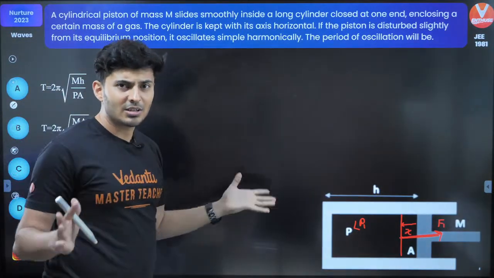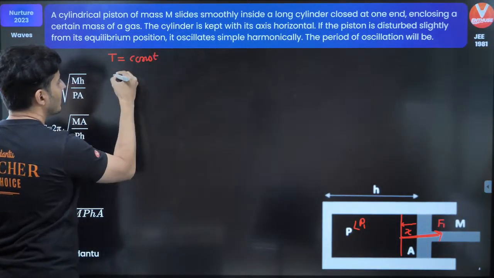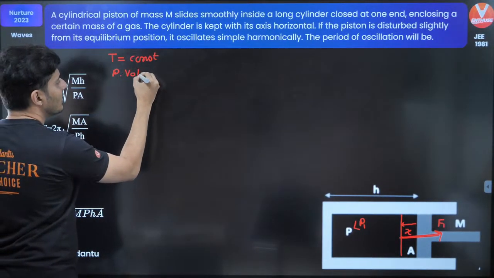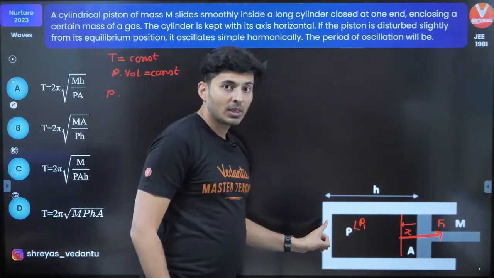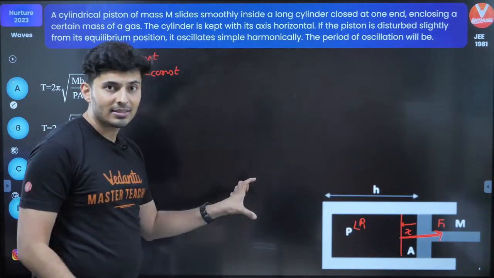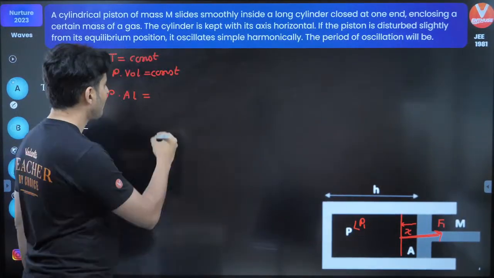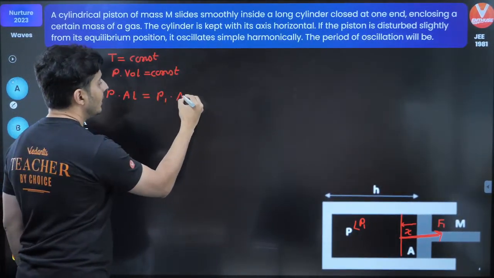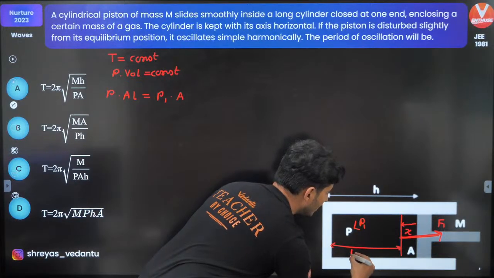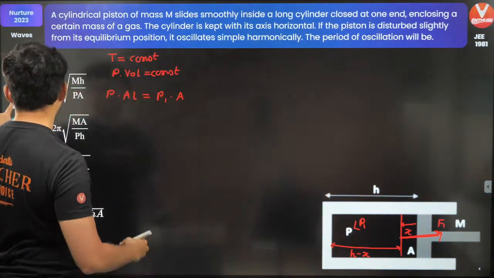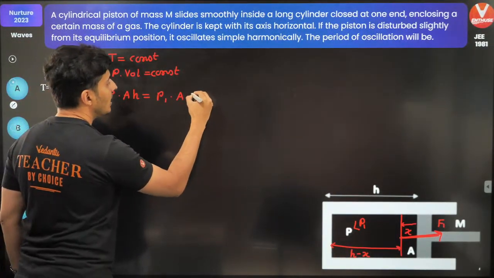Here is my logic. When I compress it, it's an insulated cylinder, so there is no way heat can go in or out. So the temperature will remain constant. So my logic is, since the temperature remains constant, pressure into volume will also be constant, and initial pressure is P, initial volume is length into area. Area into length is the volume of the cylinder. That will be constant. So the new pressure is P1. So P1 into area into the new length. Do not forget, this is the new length. How much will it be? It will be H minus X. Sorry, this was not L, this was H. So this will be A into (H minus X).